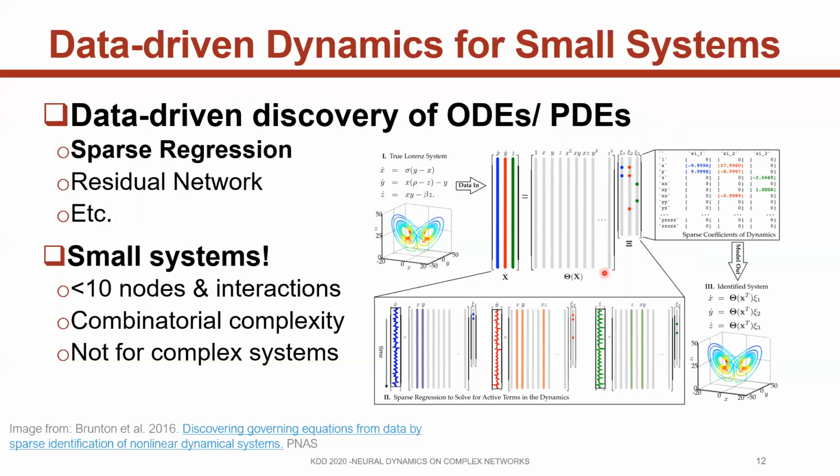They build a large library of interaction terms and select from it by sparse regression. However, this method can only handle very small systems because the combinatorial complexity of the interactions within the system is very large. It cannot handle complex systems.